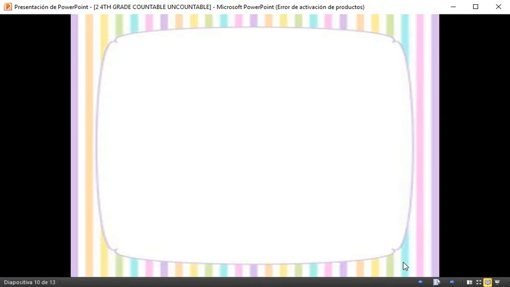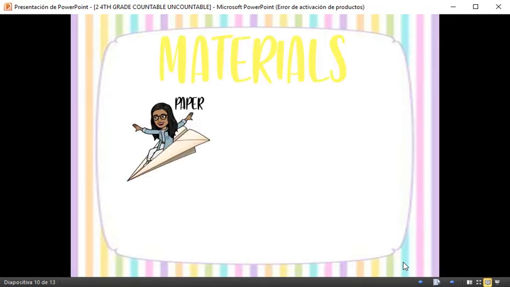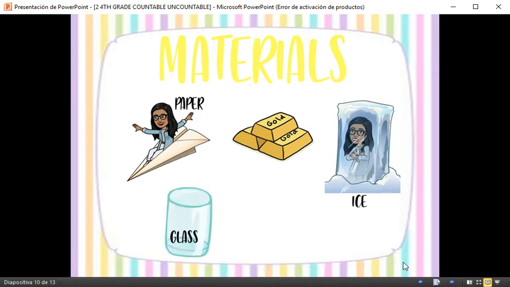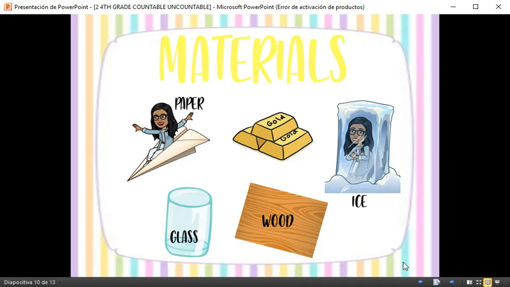Another category, materials like paper, gold, ice, glass, and wood. Once again, these are uncountable, and these are only some examples. We have more.